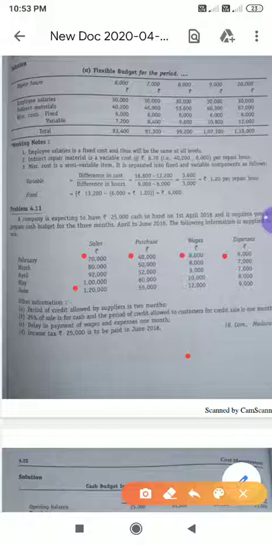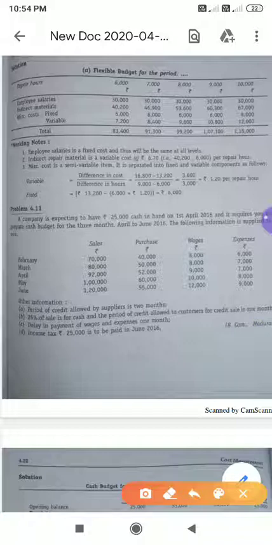Now look at what they have given. Period of credit allowed by supplier is 2 months. That means if you purchase goods, for example in April, you have to make payment after 2 months. So if you purchase in April, you have to make payment in June. Supplier means purchase, customer means sales. Please remember that.